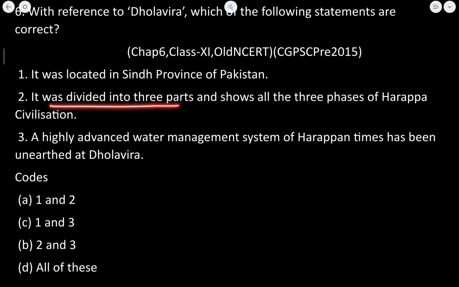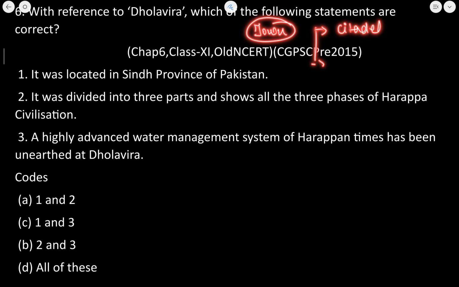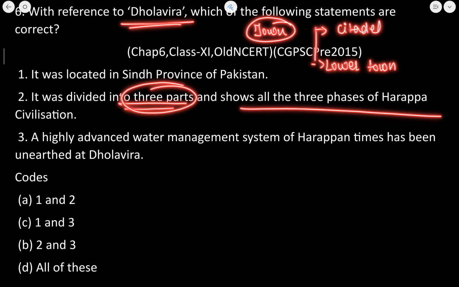It was divided into 3 parts and shows all the 3 phases of Harappan civilization. Yes, it was divided into 3 parts. Generally, it was believed that, as per the town planning, the town was divided into 2 parts, that is the citadel and the lower town. But a unique feature was present in the Dholavira area, that it was divided into 3 parts and it showed all the 3 phases of the civilization. That is why it is true.